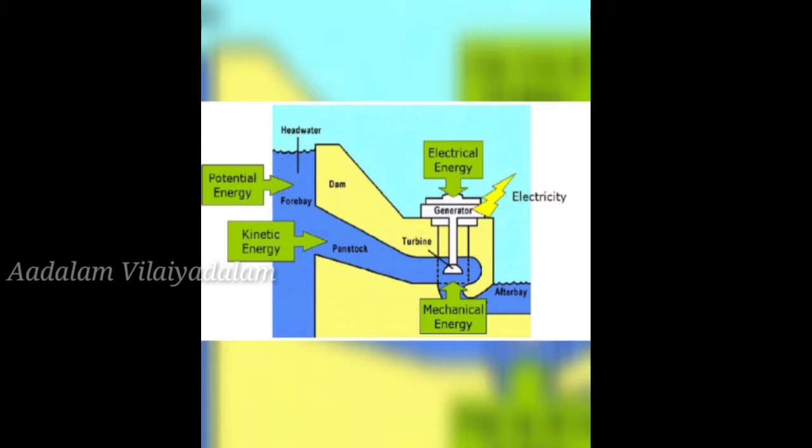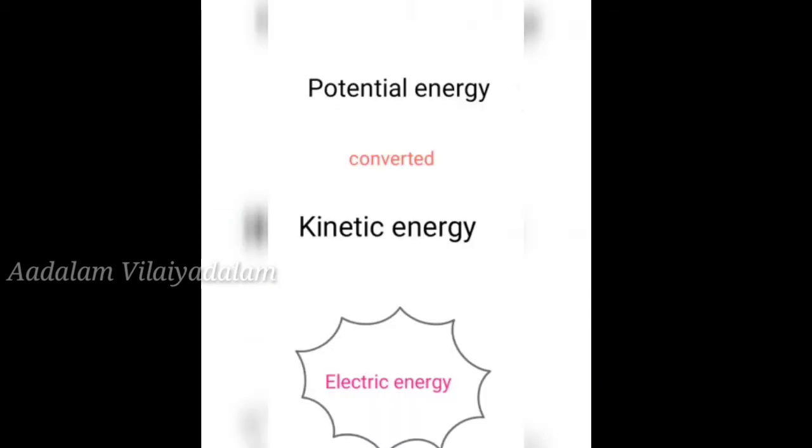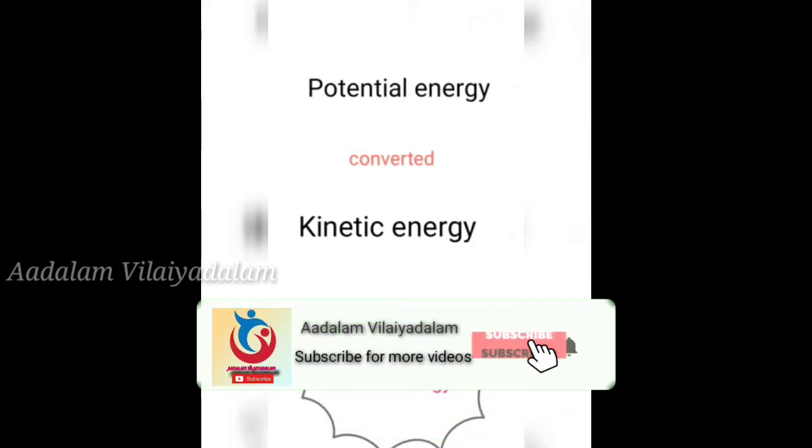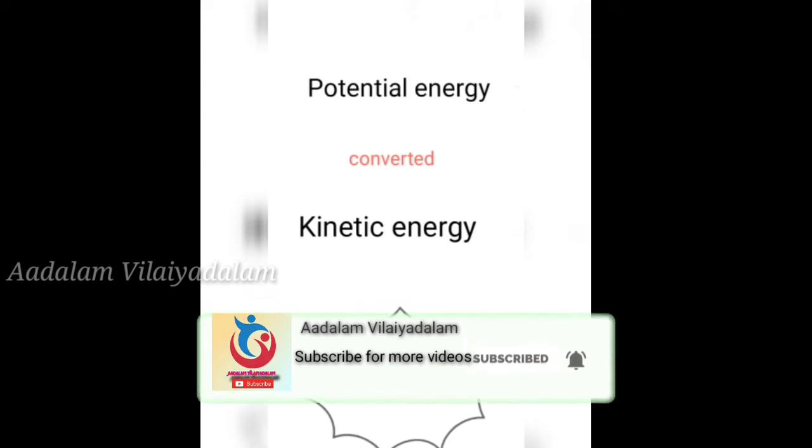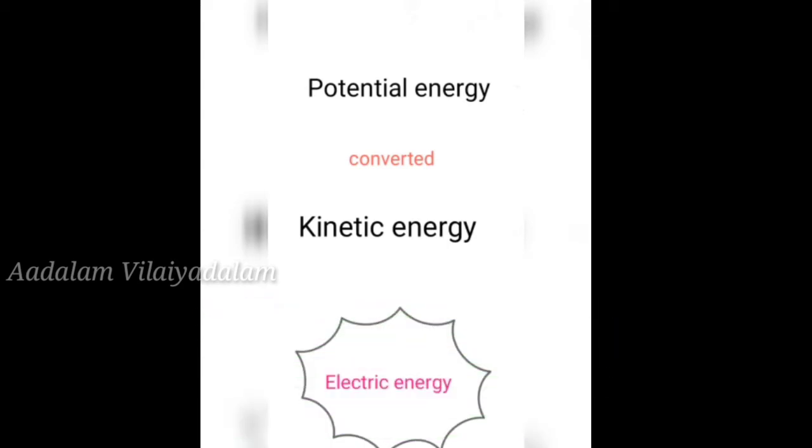First example, water dam. Already we learned water stored in water dams possesses potential energy. When water falls down, the potential energy of water is converted into kinetic energy. This kinetic energy of water rotates the turbine and electric energy is generated.